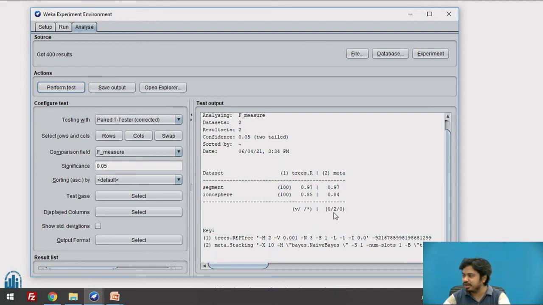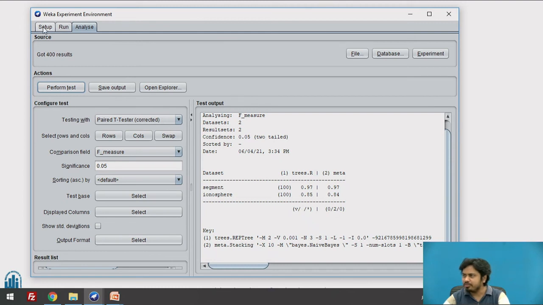But as you can see, it didn't find these differences to be statistically significant, though you can see here for segment, which is multi-class, the performance almost remains the same. Here, ironically and surprisingly, you see that stacking reduced the performance to 84%. So it's not that every time stacking would give you a better performance. It might depend on multiple factors and how this goes. It also depends upon what your meta classifier is.